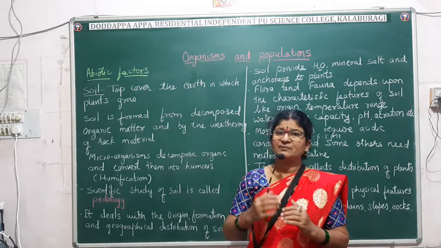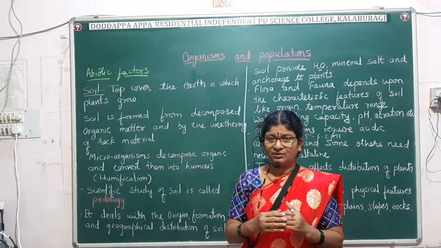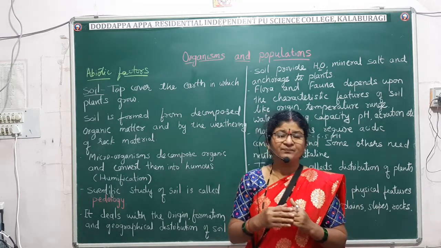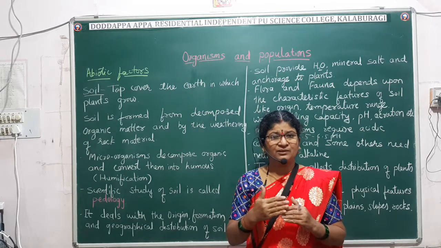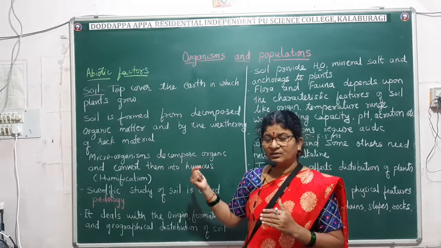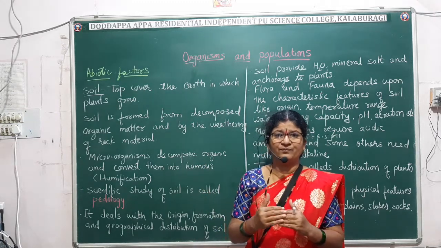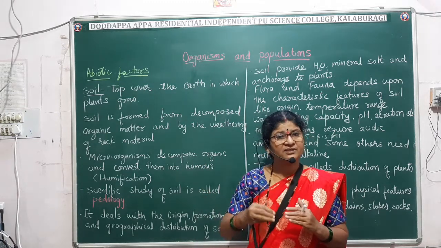And sometimes plants like lichens grow on the rock. Year after year, as they grow, they are responsible for the erosion of the rock. That is how the minerals, the content of the rock, get mixed with the soil.